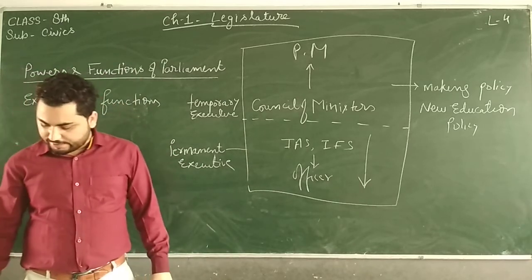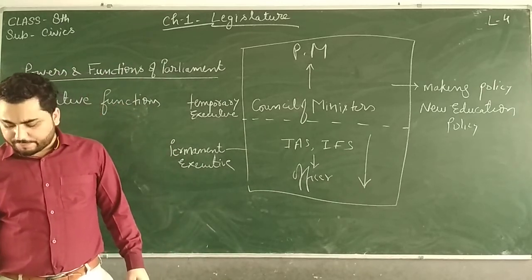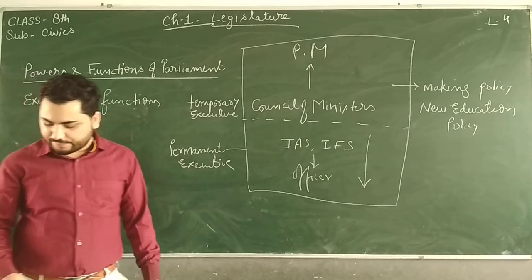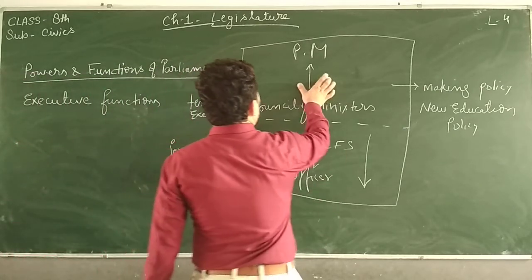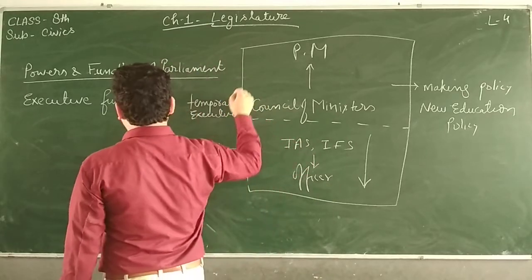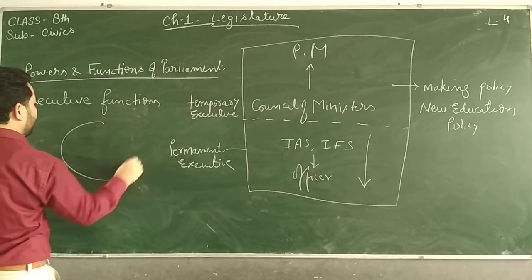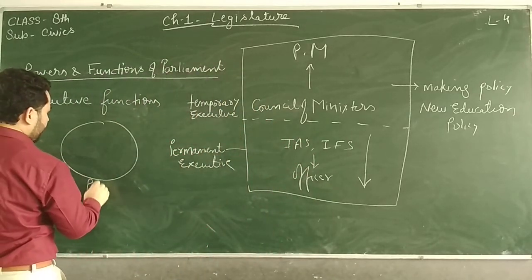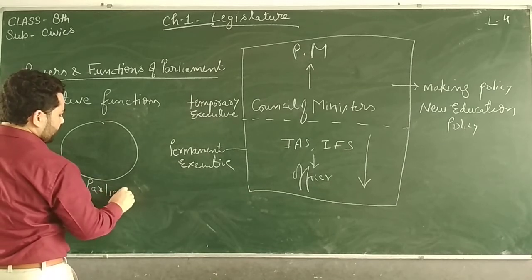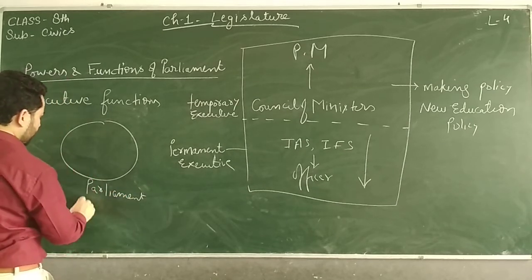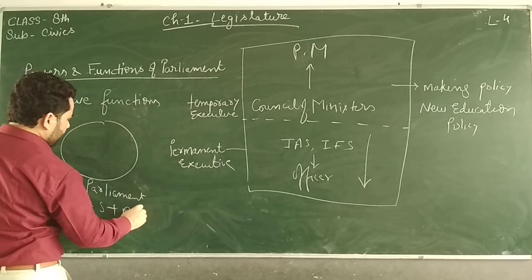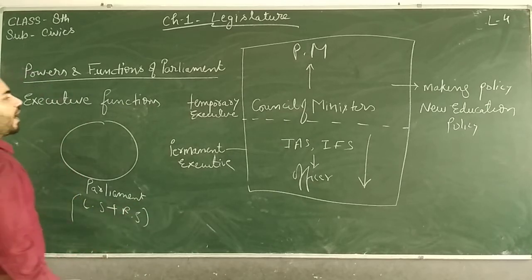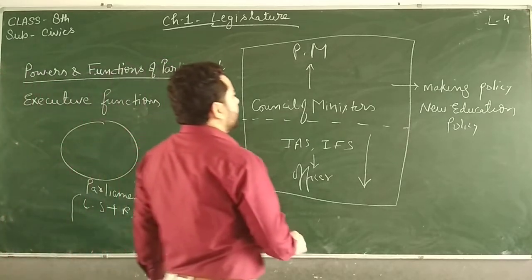Now they are saying that the executive remains accountable to the Parliament of India for its every policy and action. In Parliament, the parliamentarians, that is Lok Sabha plus Rajya Sabha, both may ask questions about their policies.